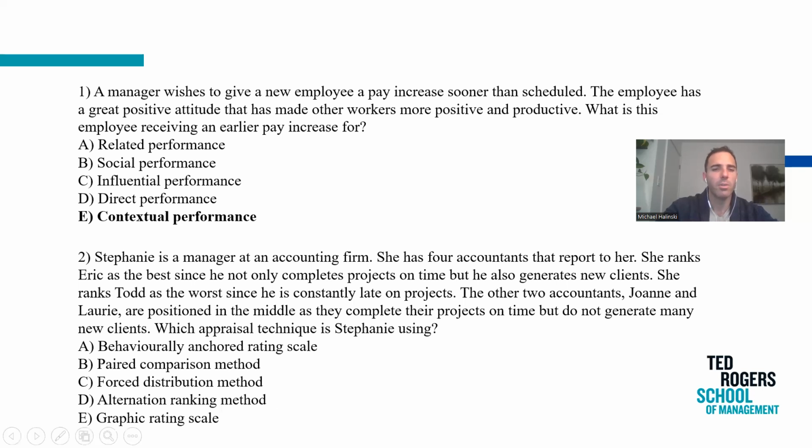Okay, here's a good one. We talked about 5 different forms of performance appraisal methods. Here they all are. The one that we're referring to in this particular case is alternation ranking. Alternation ranking is used when you have one trait or characteristic at the top and you're ranking everybody in the organization. So you can quickly identify the top performer and the lowest performer. And it appears that Stephanie is using that because she's really highlighting their relative rank to one another.